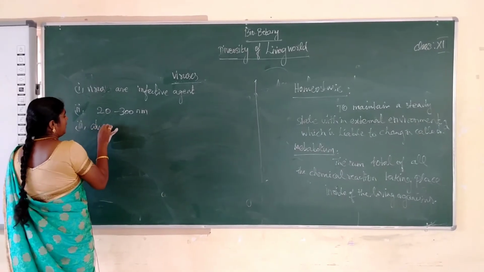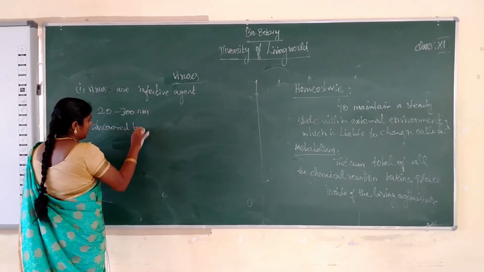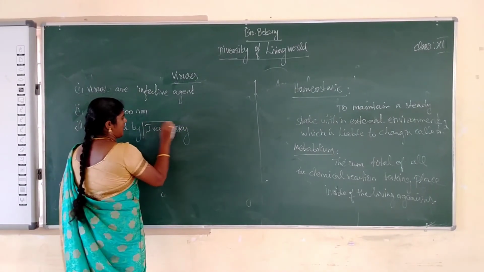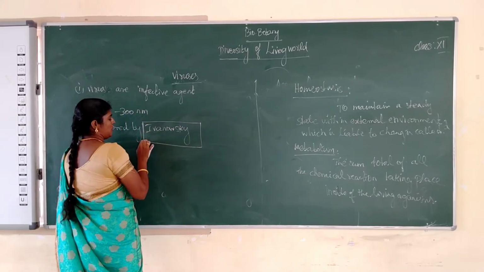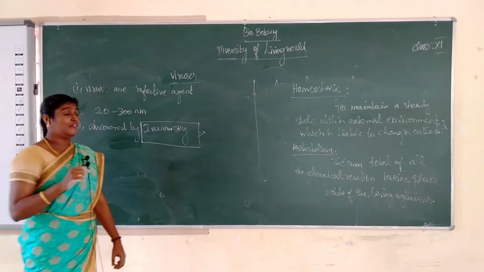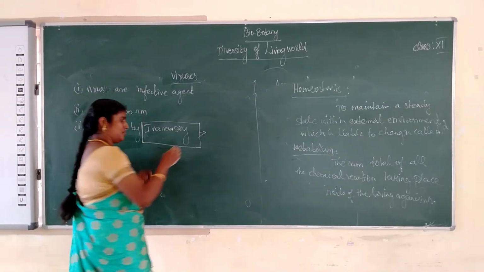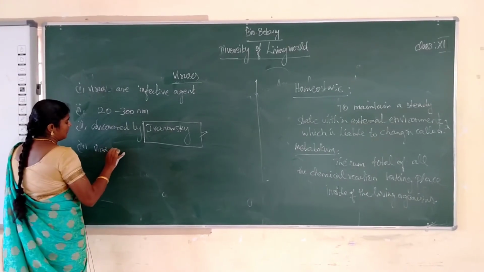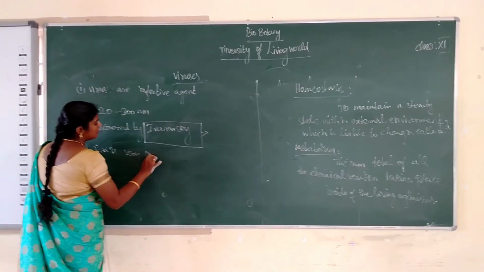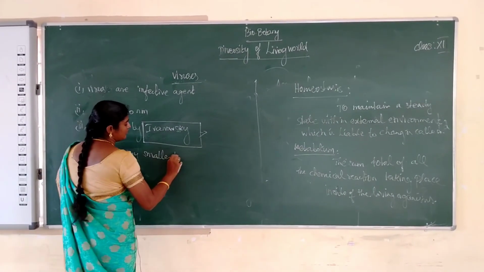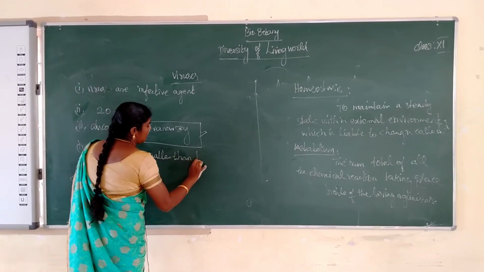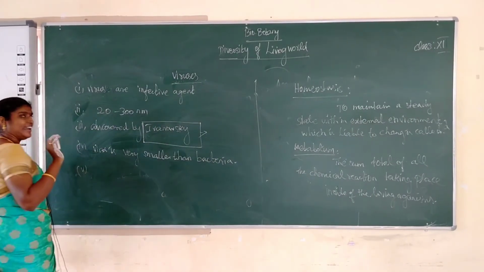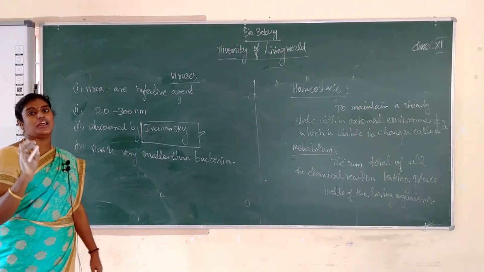Virus was discovered by Ivanovsky, the scientist. Ivanovsky discovered that virus is very much smaller than bacteria. Another important point: virus grows only in living cells, so it is called an intracellular parasite.